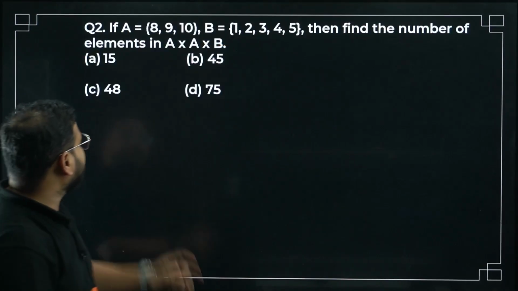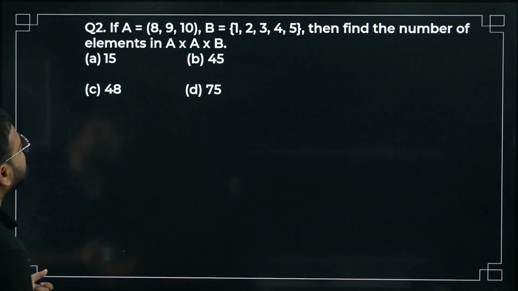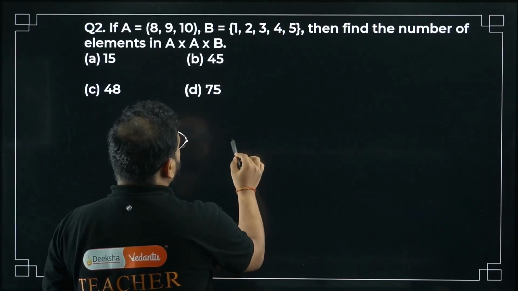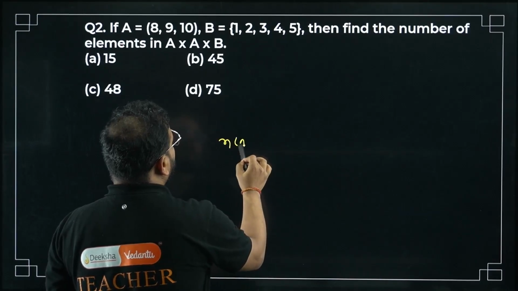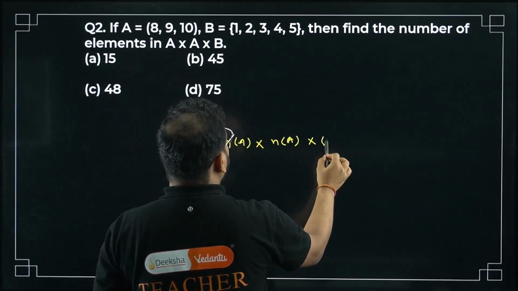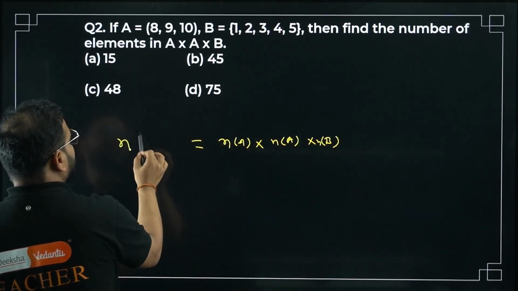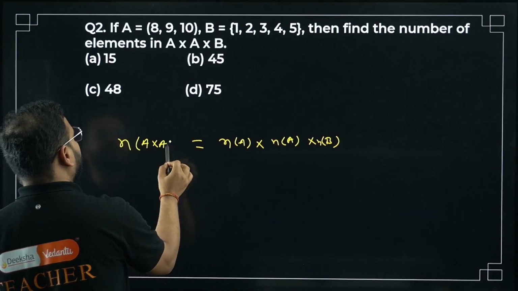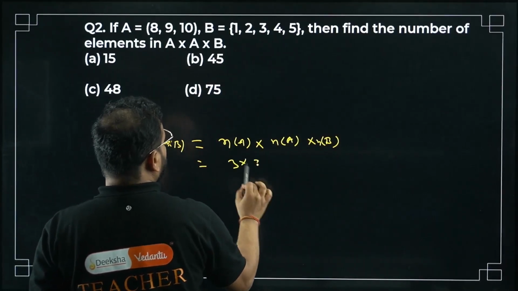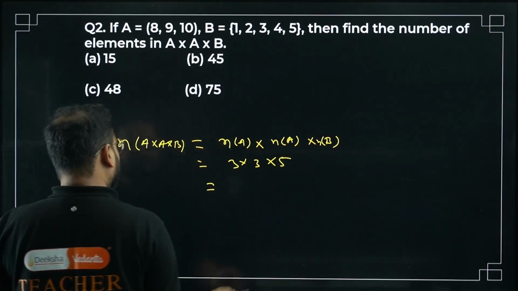Question number 2: if A is {8, 9, 10} and B is {1, 2, 3, 4, 5}, find the number of elements in A cross B. n(A cross B) will be n(A) into n(B). n(A) is 3, so 3 into n(B), which is 5. 3 times 5 is 15. Wait, getting here 9 fives are 45.